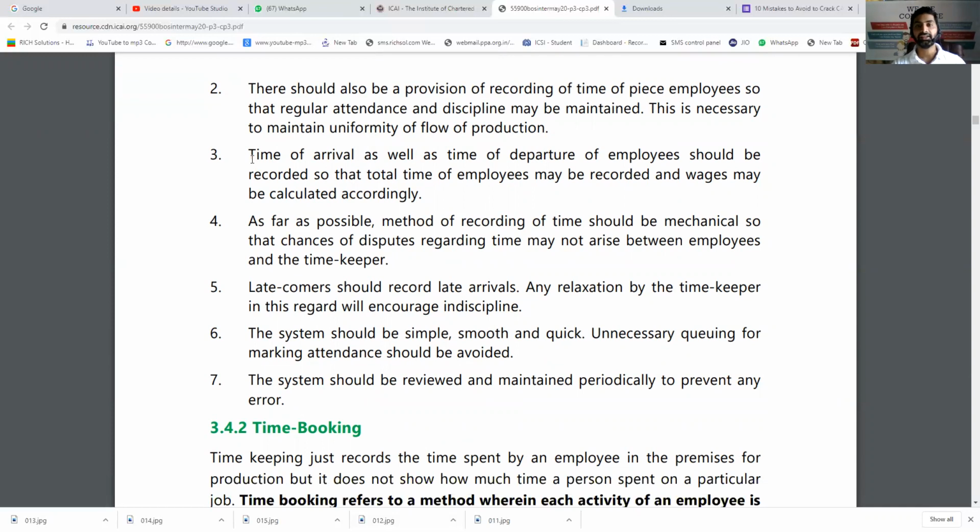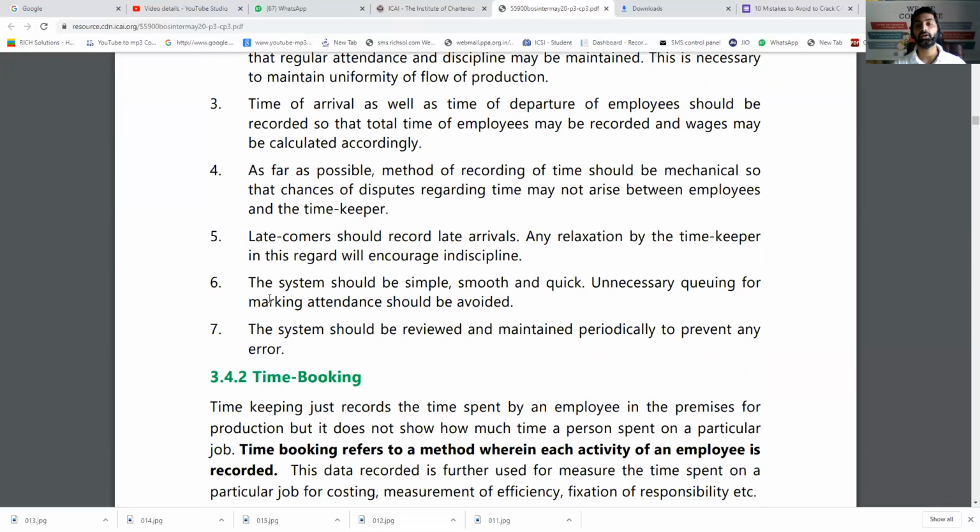Time of arrival as well as time of departure of employees should be recorded so that total time of employees may be recorded and wages may be calculated. So time in, time out. Method of recording of time should be mechanical to the extent possible so that the human errors or frauds may also be reduced. Latecomers should record late arrivals.